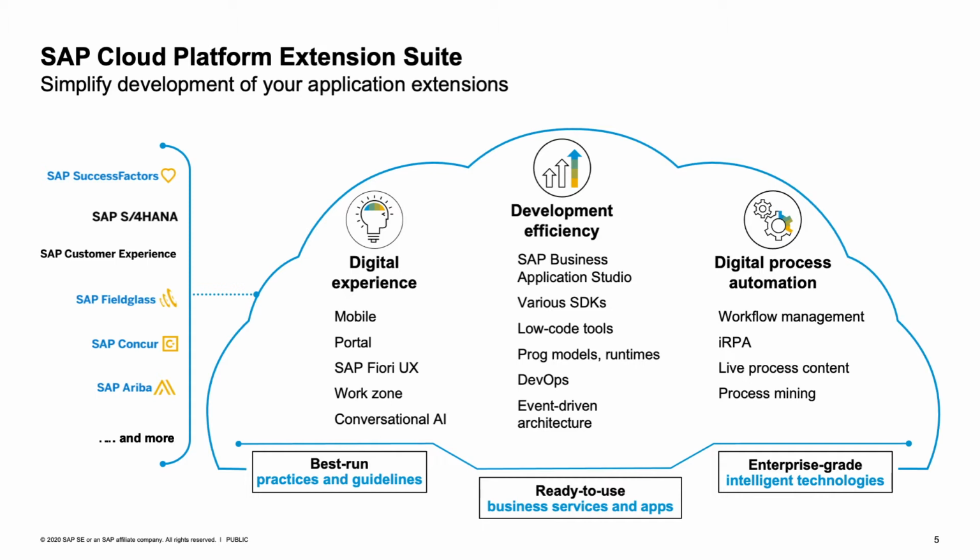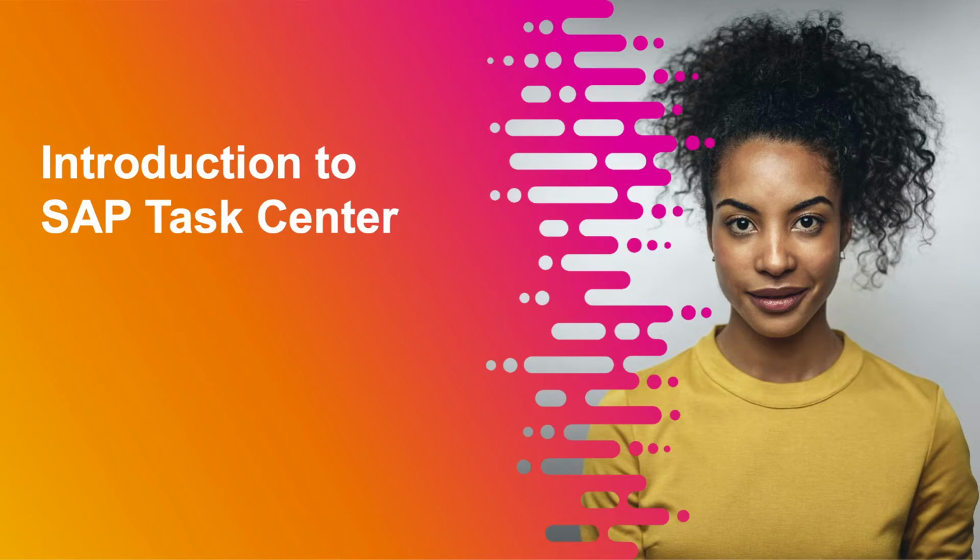The third main pillar in the center of the diagram is development efficiency. This is the tool set and the area where you could find the development and low-code tools, which helps you to build in digital experience on the one hand and digital process automation on the other. The extension is a thing on top which enhances given system without impairing system functions. That means we build an artifact on top of given system which extends the scopes and the functionality without modifying the original system content.